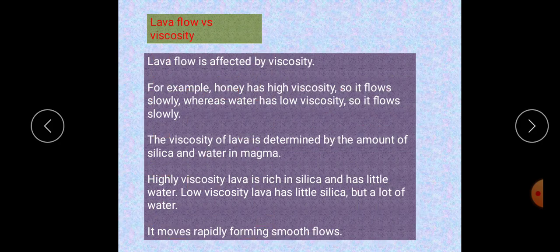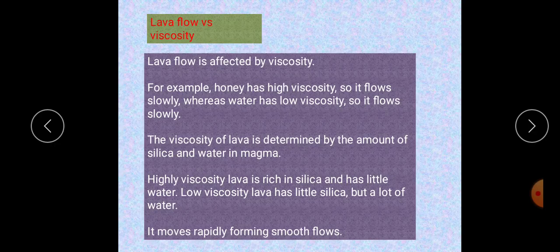Okay, viscosity. For example, if you have honey and you pour it, it will come slowly and slowly, isn't it? But if you pour water, it will come immediately, isn't it? That is viscosity. For example, honey has high viscosity, so it flows slowly, whereas water has low viscosity, so it flows easily.